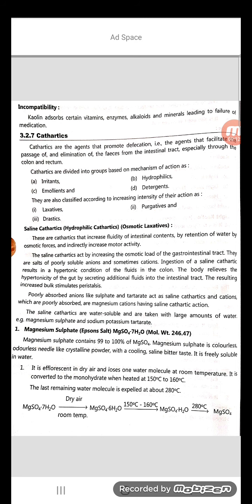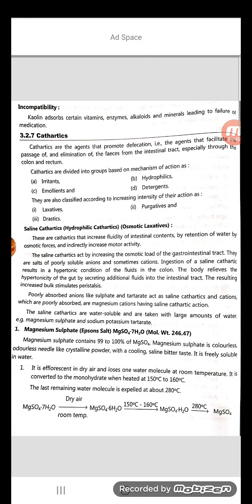So substances such as liquid paraffin, glycerin, mineral oil, etc. will act as lubricants and finally cause the smooth clearance of the fecal material. So examples here you can give are liquid paraffin, glycerol, glycerin, and mineral oil, which will act as lubricants and finally show the cathartic property or laxative property.